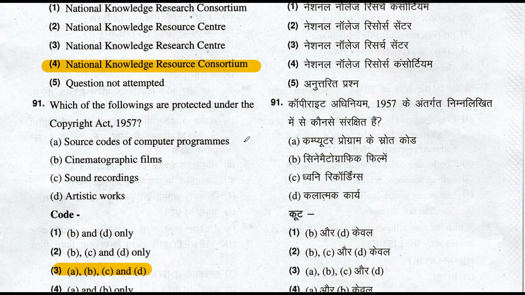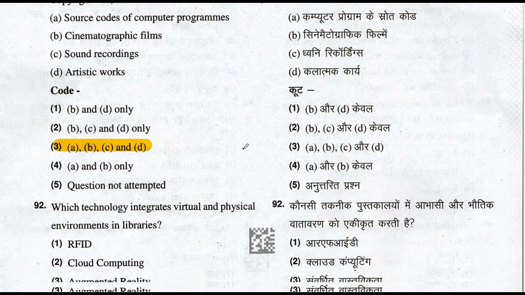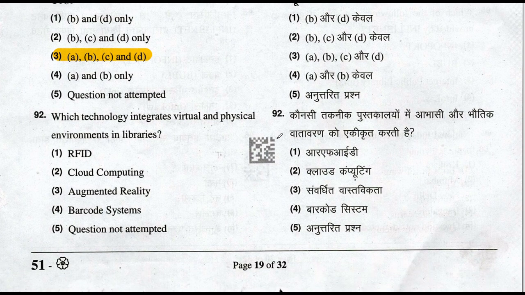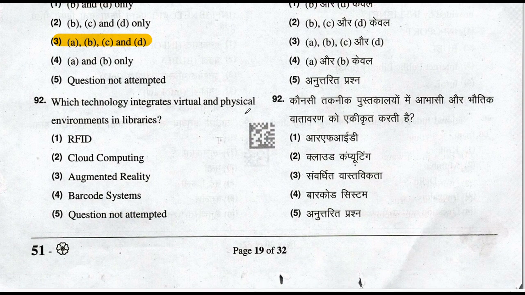Let's move to question number 92. Which technology integrates virtual and physical environments in libraries? Augmented reality. Option number 3 is the right answer of this question. In augmented reality, technology integrates virtual and physical environments in libraries. So augmented reality is the right answer of this question.